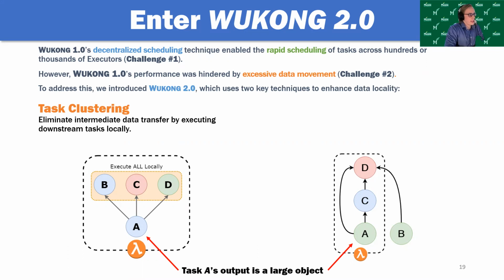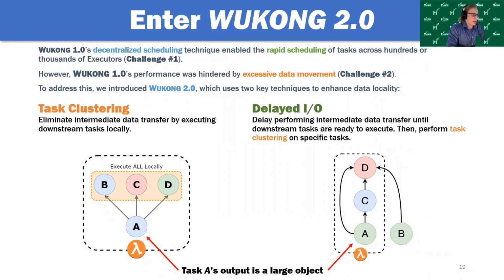The first is called task clustering. With task clustering, we eliminate the intermediate data transfer that's normally necessary by executing all of these downstream tasks locally. And the second technique is delayed I/O, in which we delay performing intermediate data transfer until downstream tasks are ready to execute. Then we perform task clustering on specific tasks. And to illustrate what all this means, I have two quick examples here.